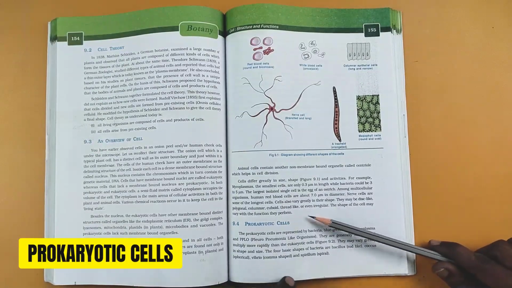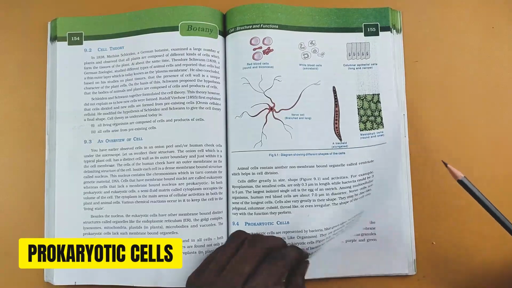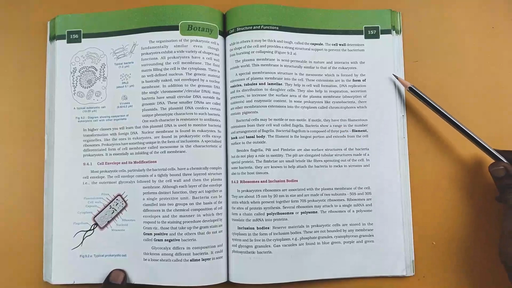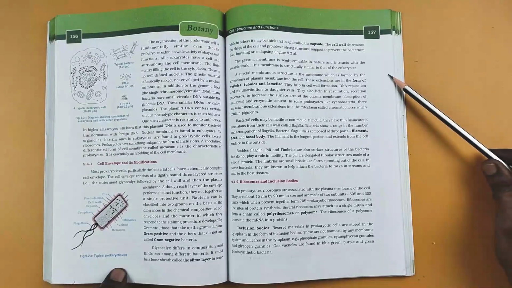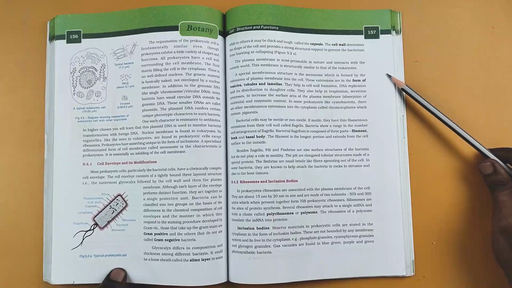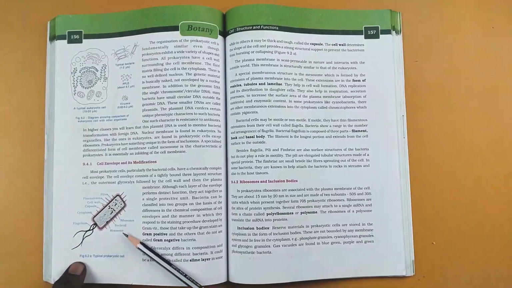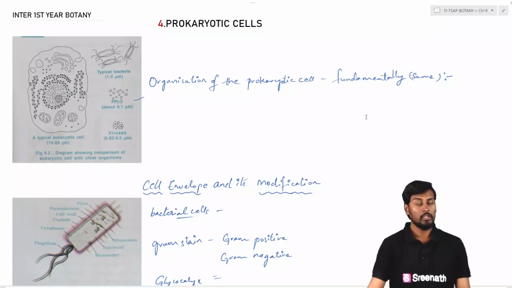So in case of prokaryotic cells, we are describing the bacterial cells, that is, the typical prokaryotic cell, where we can see the cellular envelope and the modifications that are generally observed. Here we can see different kinds of appendages like ribosomes, cell wall, nucleoid, cytoplasm, and flagella. Everything is covered in this particular prokaryotic cell. So coming to the fourth topic of this chapter, that is about the prokaryotic cells.